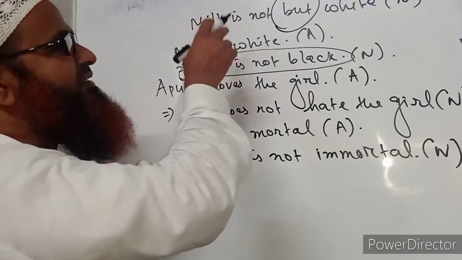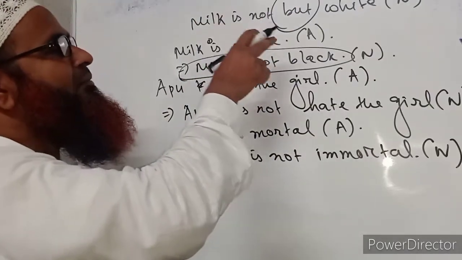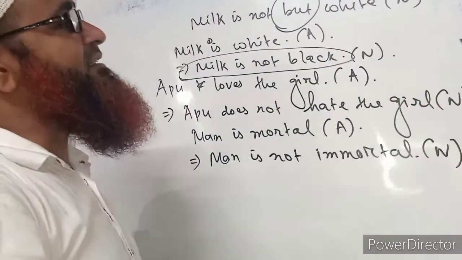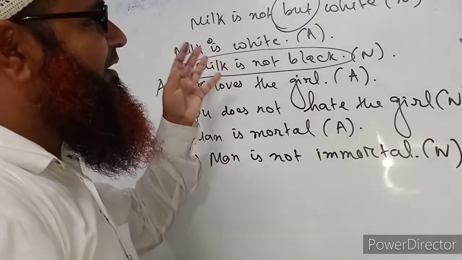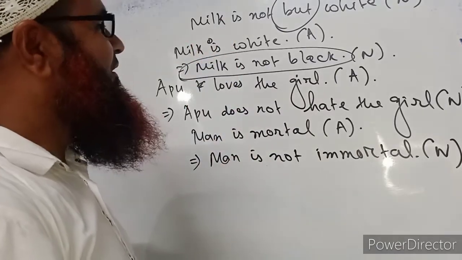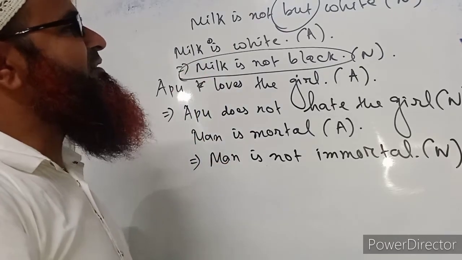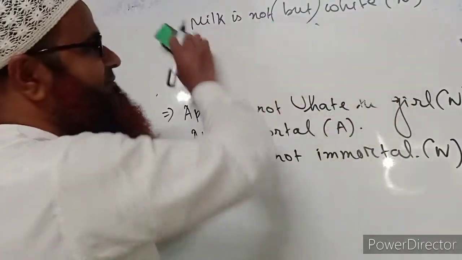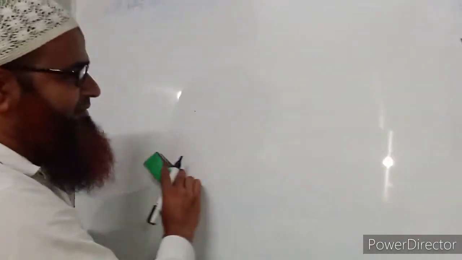That means milk is not anything except white. So this will be the accepted, very correct negative form of the sentence "milk is white": "milk is not but white." Like this sentence, we may write some more sentences.